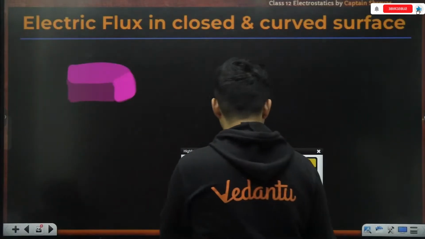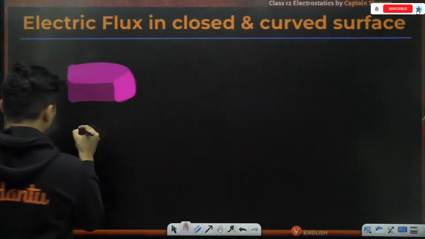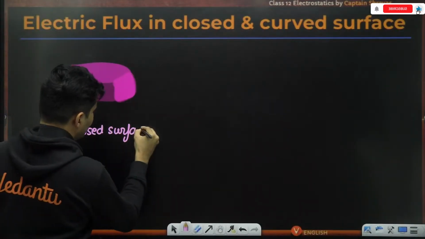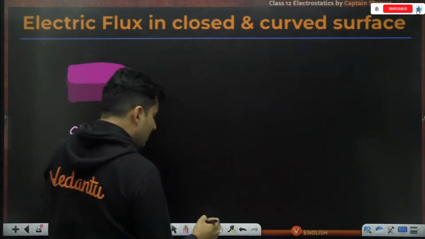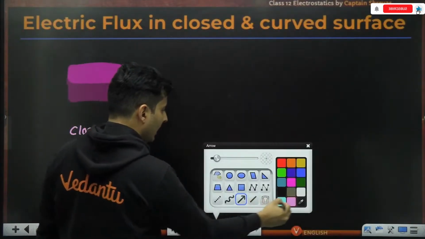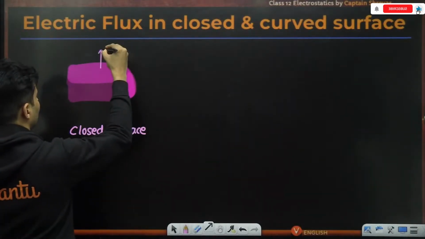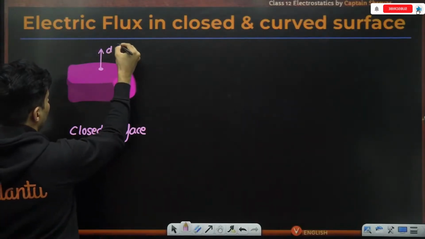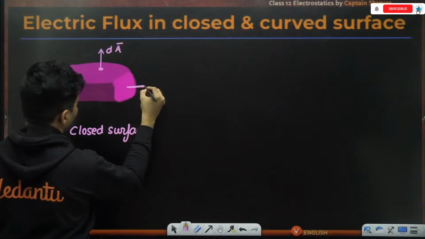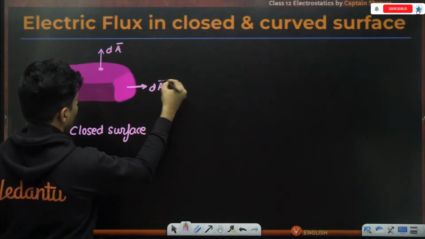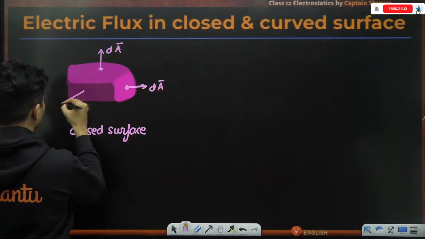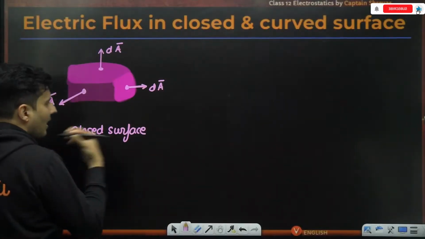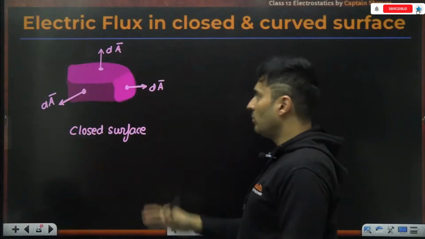So this is our closed surface. The convention is always choose the area vectors outwards. No matter where you are, the area vectors have to be chosen outwards only. Very, very important.